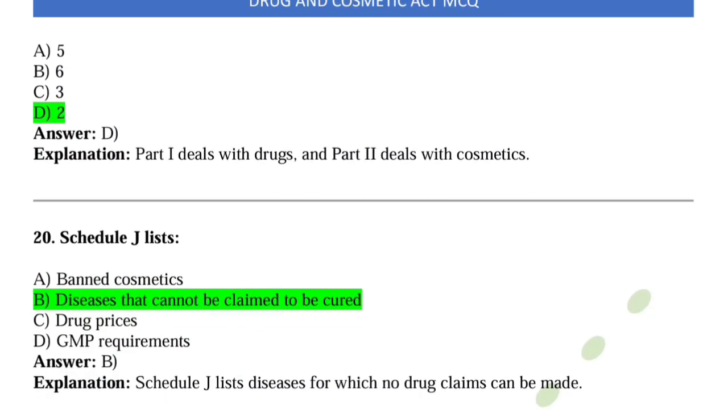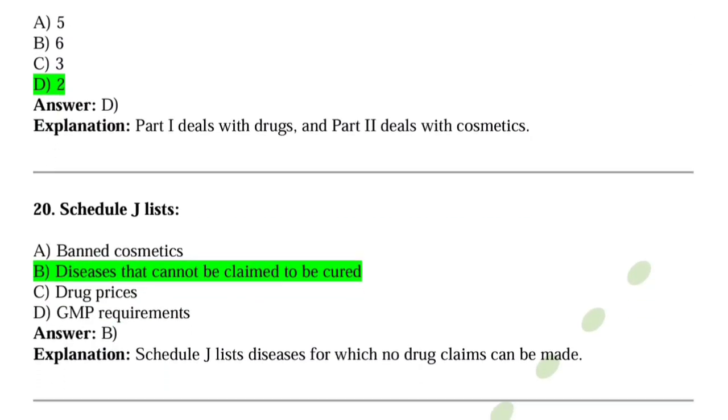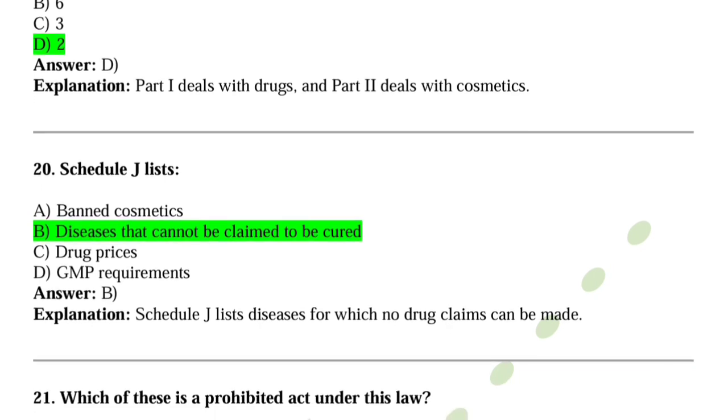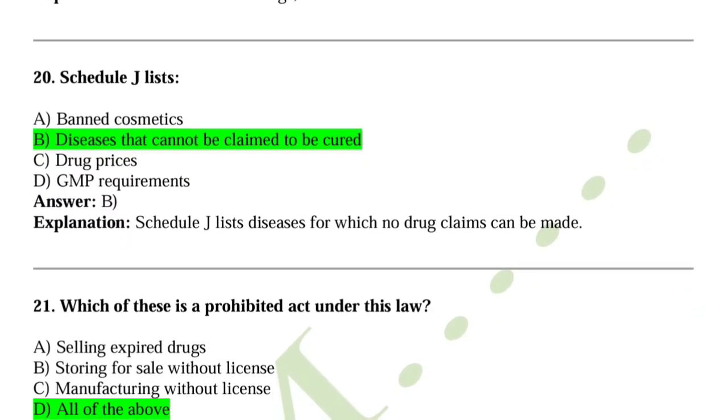Now come to question number 20, Schedule J lists? So option B is correct. So diseases that cannot be claimed to be cured come under that category, Schedule J. So Schedule J lists diseases for which no drug claim can be made.